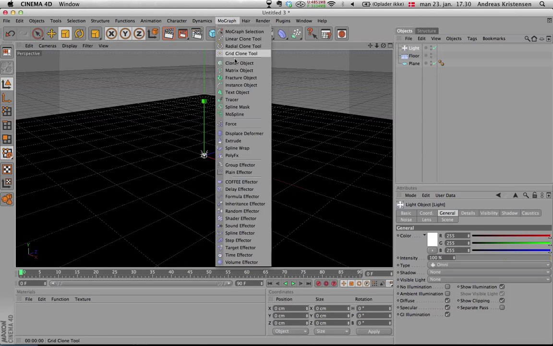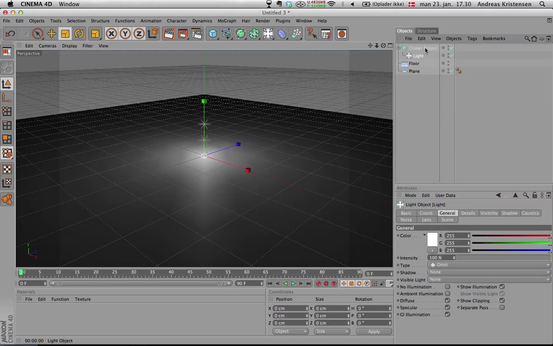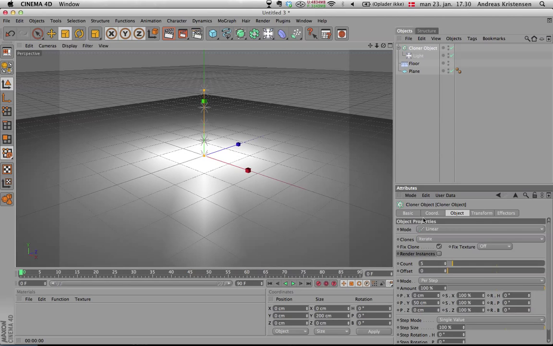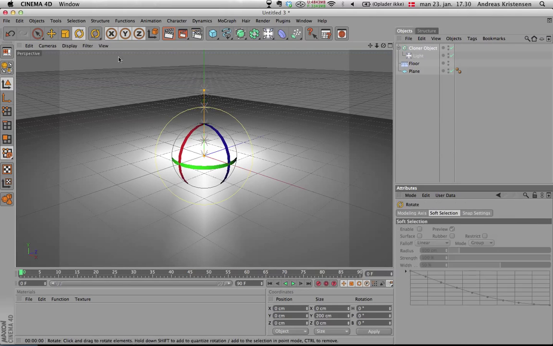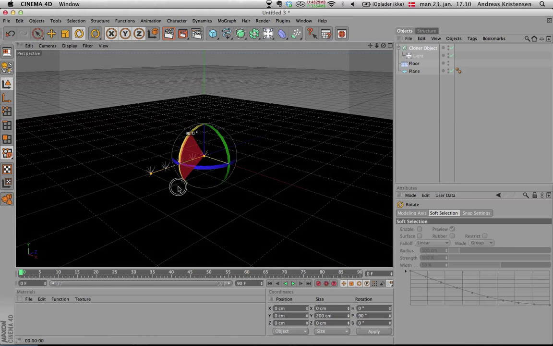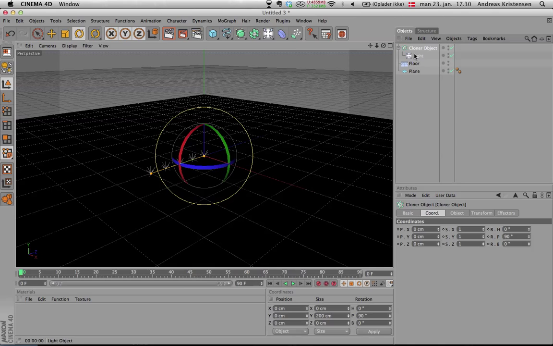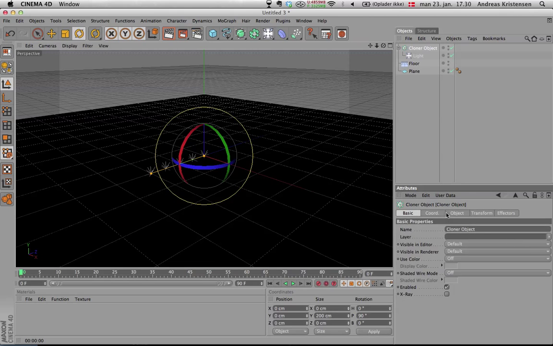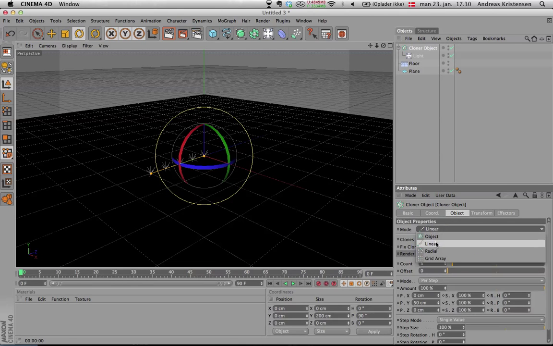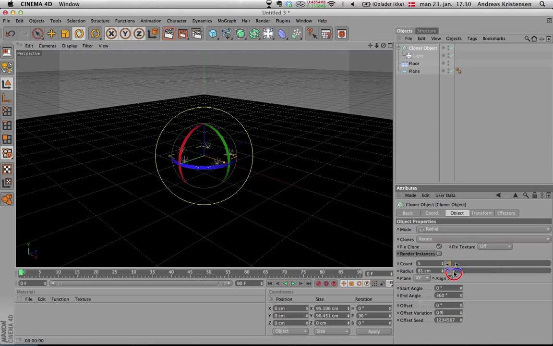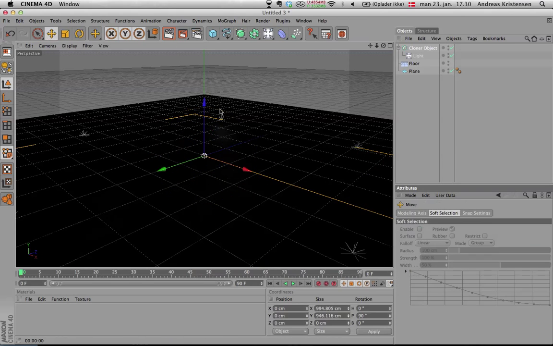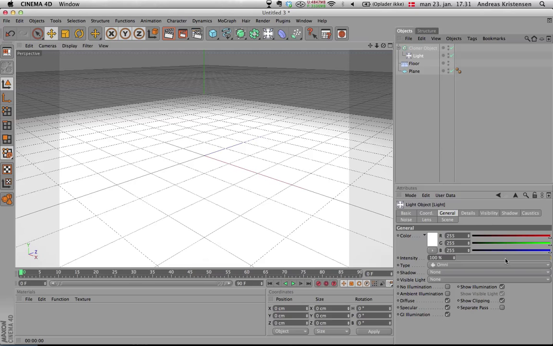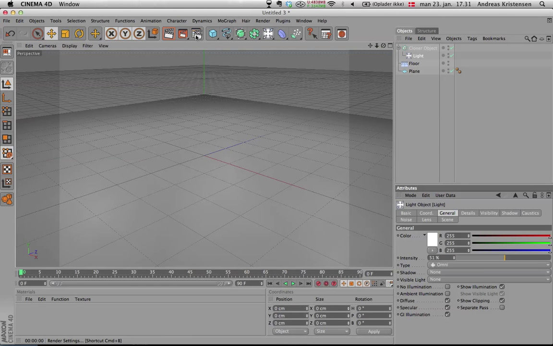Create one light, go to MoGraph and clone object. Drag the light into the clone object, and set it to 3, 5, something around that. Then take the rotation tool and rotate the clone object 90 degrees. And then again on the clone object, change the mode to radial and the radius to something pretty big, and lift up all the light and turn down the brightness to half or something.